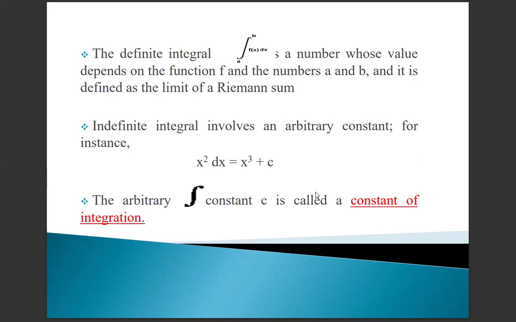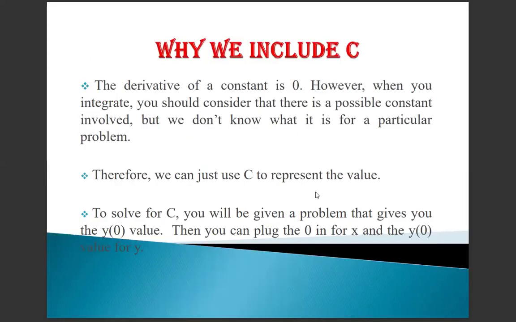Next, we are going to see why we include the constant c. C represents constant. Why do we include constant c in all the integration? Let's see. The derivative of a constant is 0. However, when you integrate, you should consider that there is a possible constant involved. But we don't know what it is for a particular problem. Therefore, we just use c to represent the value.